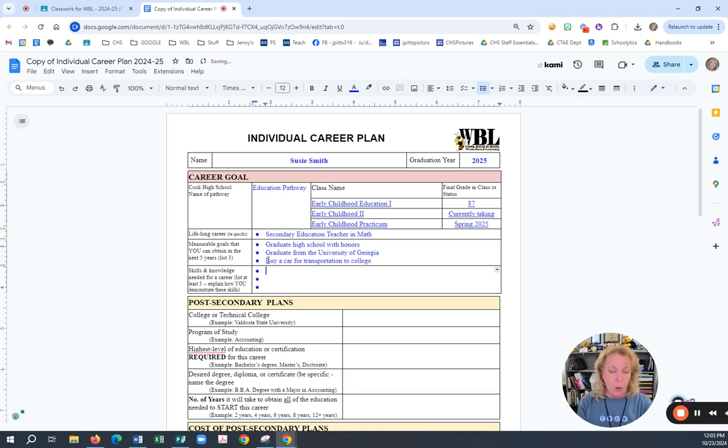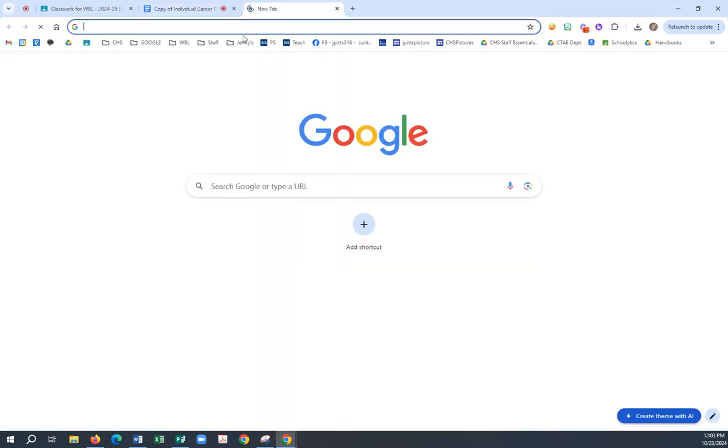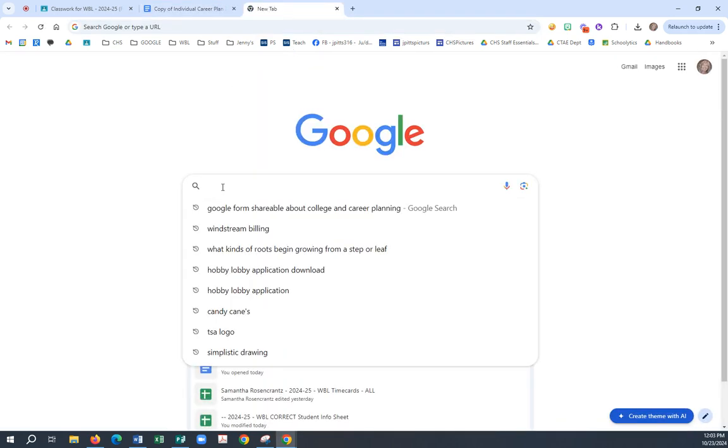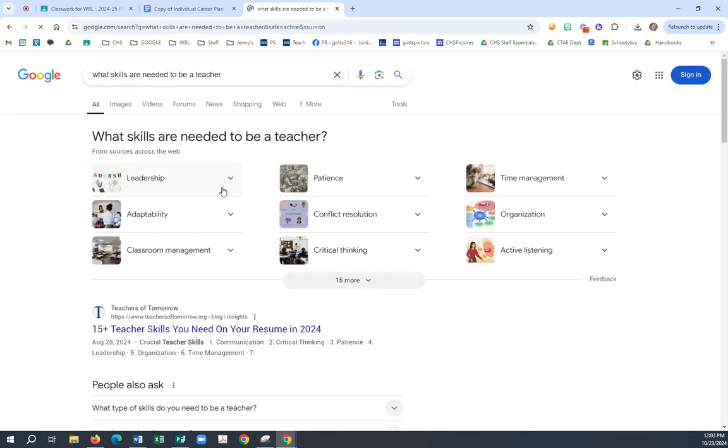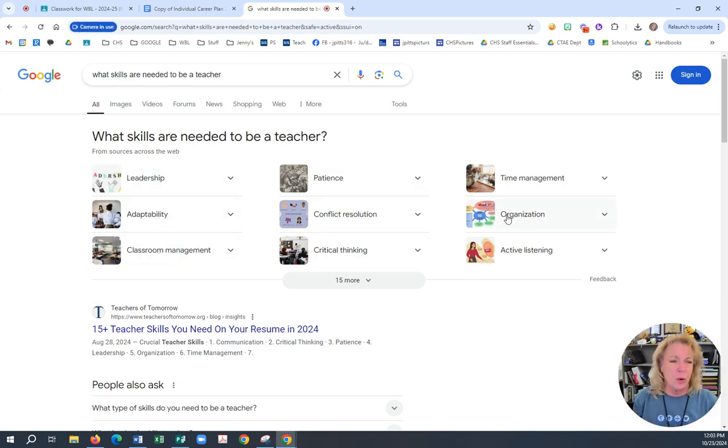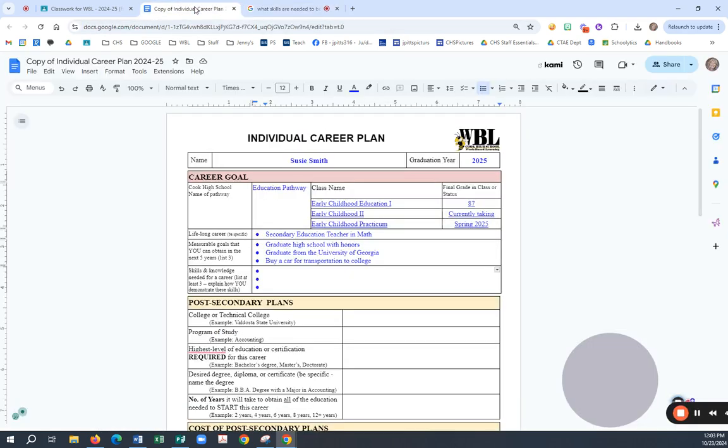Okay? Now, what skills do I have that I have to have in order to be a secondary education teacher in math? So I'm going to go to Google and I'm going to put what skills are needed to be a teacher. And it will come back and it'll tell you what kind of skills you need. I need to have leadership, adaptability, classroom management, critical thinking, patience, conflict resolution, organization, etc. So on this assignment, I'm going to say I have to have organization.